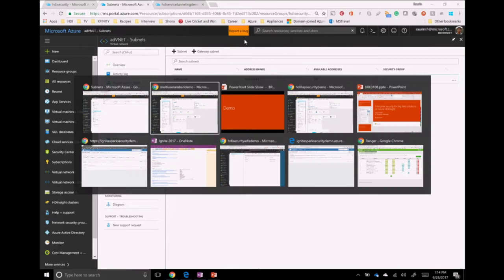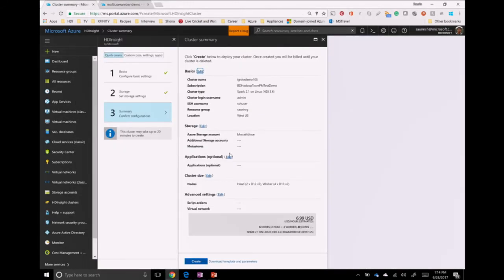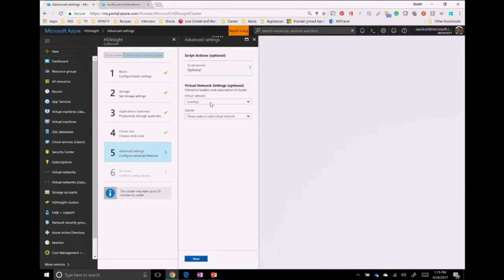Now, how do you create HDInsight within a virtual network? Let me just show you a very quick demo on that one too. So this was going back to the page where we are creating HDInsight. If I go to the advanced settings, and there is a drop down for virtual networks, so I can just select the ADVNet and hit next. And it's actually as simple as just selecting your virtual network from the drop down. And after this, the HDInsight cluster will have the private IP addresses of the virtual network. It will have the NSG rules, and any requests which are from the Contoso data center, only those requests will go through the cluster.